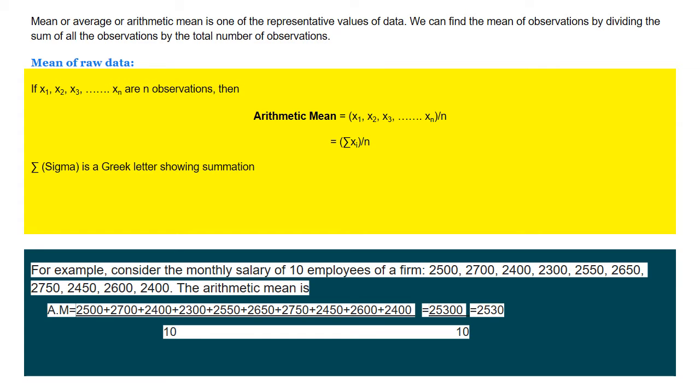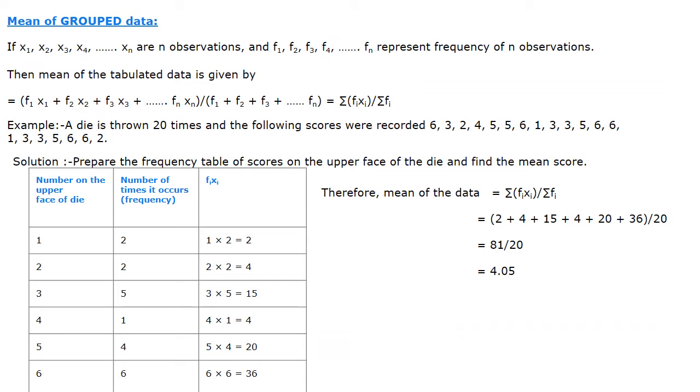Sum of the observations 2500 plus 2700 plus up to 2400, by the number of observations, which is 10. So this is 25,300 by 10. If it is divided by 10 we will get 2530. So 2530 is the mean of the raw data.